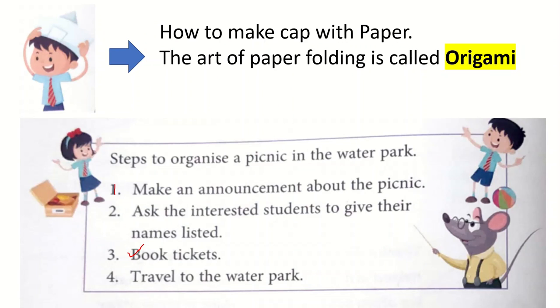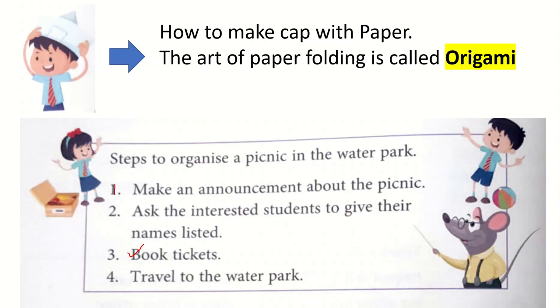We have also seen that Tejas, Mose and Jyoti made a paper cap, and they were able to make it only when they followed the sequence of steps as written in the book. When they followed each and every step one by one, only then were they able to make a paper cap.